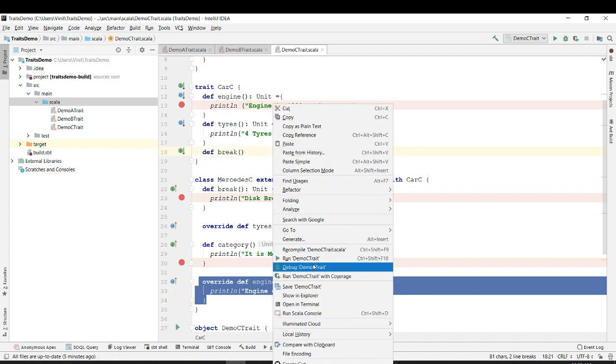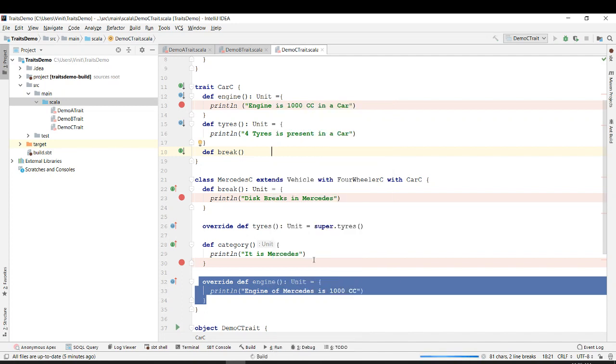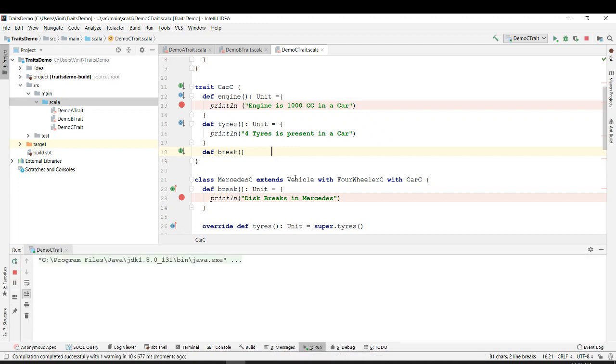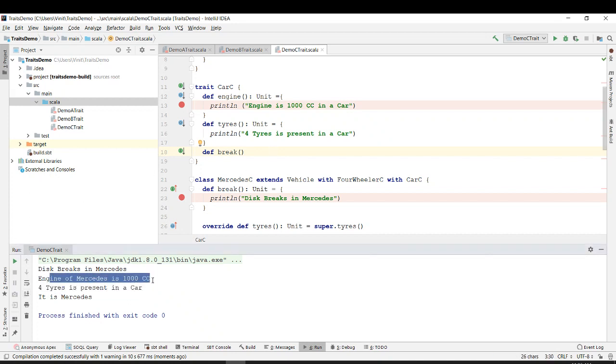So let's try to run it. And it says that engine of Mercedes is 1000 cc.